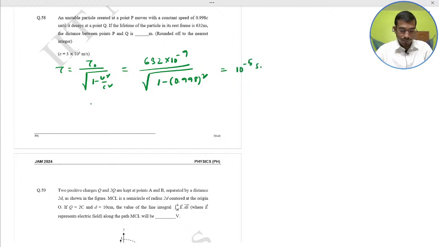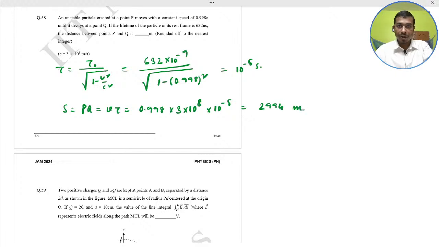So now you have to find the PQ. PQ would be distance, means s equal to what? vt, means v tau is equal to 0.998 into speed of light 3 into 10 to the power 8 into 10 to the power minus 5. So it would become the distance 2994 meter. 2994 would be our correct answer. 2994. Next question.